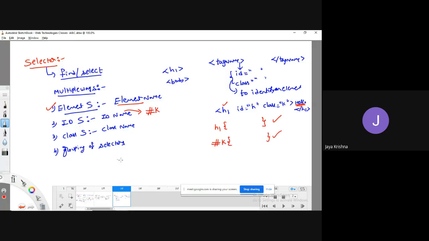The same meaning. We can access that same thing with respect to class name. But if you would like to access with respect to class name, you have to prefix with the dot operator. Sorry, this is hash h. This is dot k.